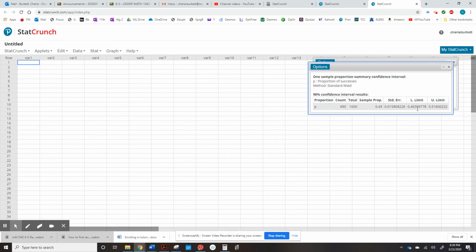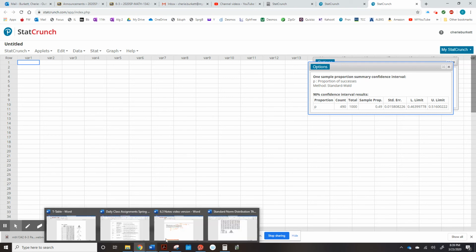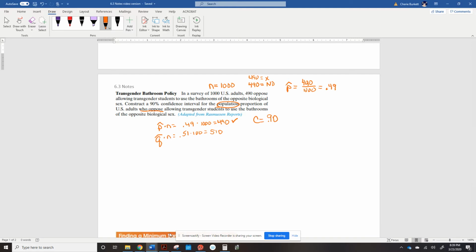And it shows us our lower limit and our upper limit. Our lower limit is 0.46. Don't round that 6 up because 3 is smaller than 5. And 0.52. So 0.46 and 0.52. Jot that down on your paper, and we will run over here. And we saw that these were both greater than 5, so we knew it was going to be normal.